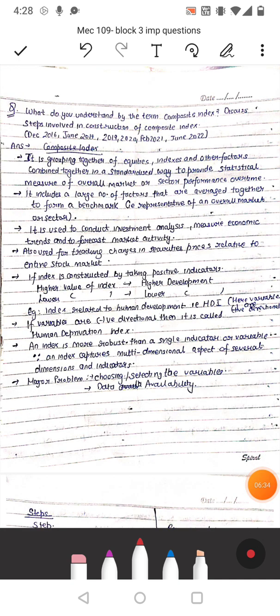This is a very important question. What do you understand by the term composite index? Discuss steps involved in construction of composite index. Very important from exam point of view.